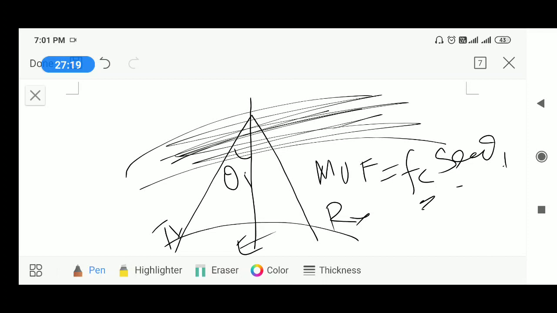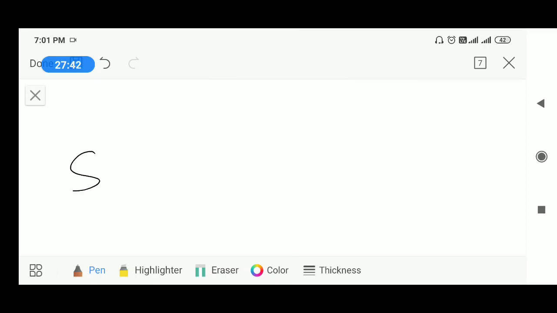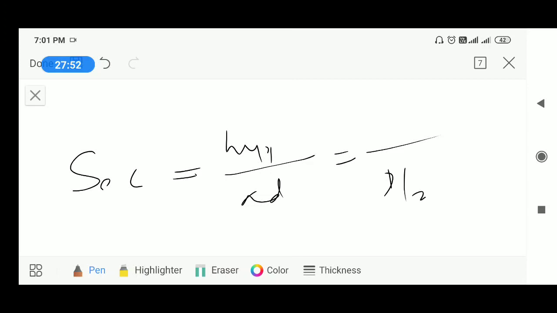So you know Fc, but you don't know secant theta I. For secant theta I, let us say this is the distance d, and this is d by 2, and this is h, and the hypotenuse you should find out. So secant theta is equal to hypotenuse by adjacent, and here the adjacent is h.